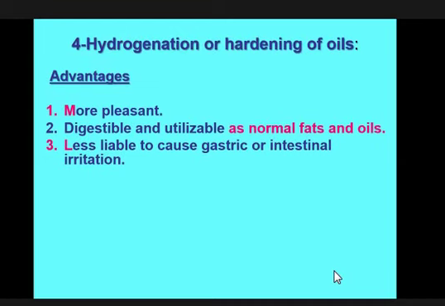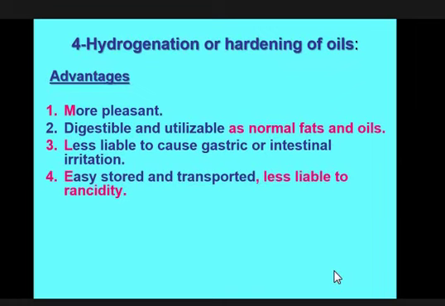It is less likely to cause gastric or intestinal irritation. If some person is suffering from different types of diseases due to the consumption of unsaturated fatty acid, and this person takes only this converted fat that is produced from the unsaturated fatty acid, maybe it will help him to reduce the gastric or intestinal irritation that happens due to the presence of the unsaturated fatty acid. Then, it is easily stored and transported, with less liability to rancidity, which we have already discussed.